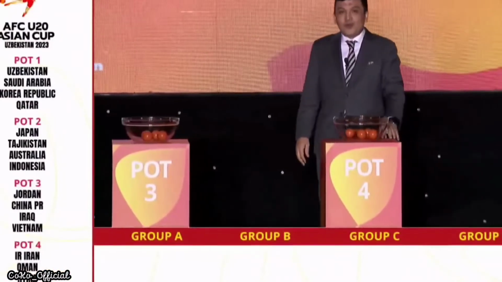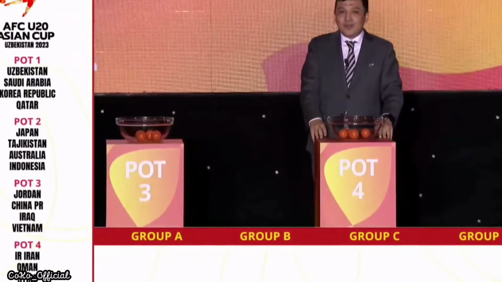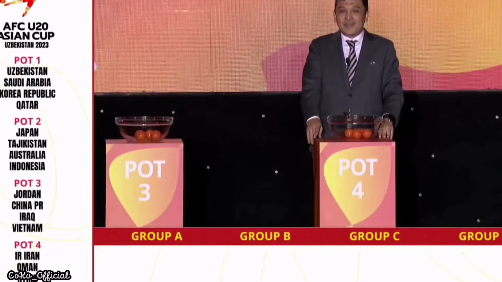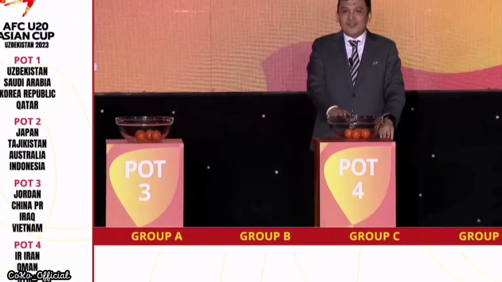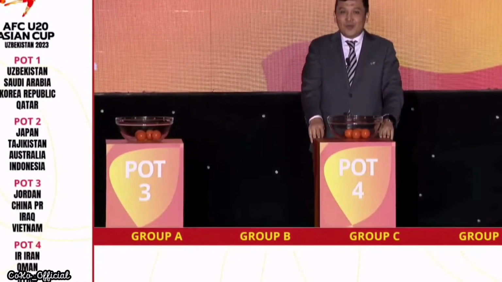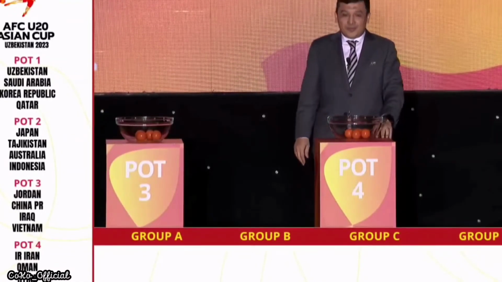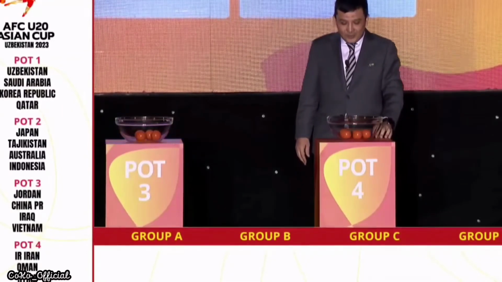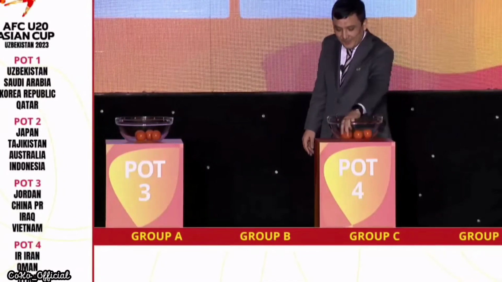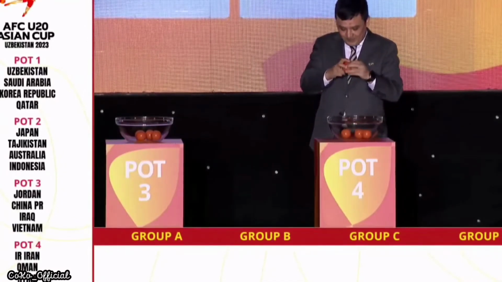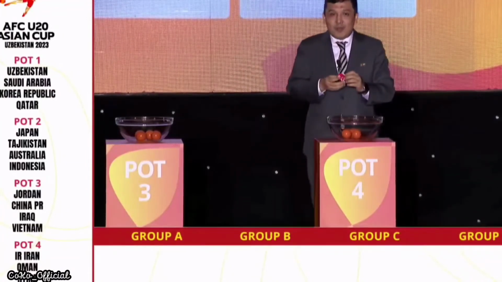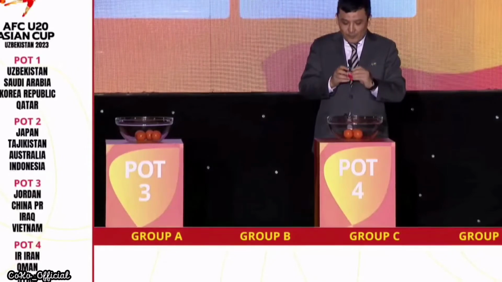In pot 4, we have teams ranked 12, 13, 15, and 16, and we'll divide them into groups A, B, C, and D accordingly. And each of the teams will take position 4, the same number as the pot they represent. Without further ado, allow me to do the draw of the first team for this day. Going to group A, position 4, and playing the opening match against the hosts Uzbekistan, we have Syria.